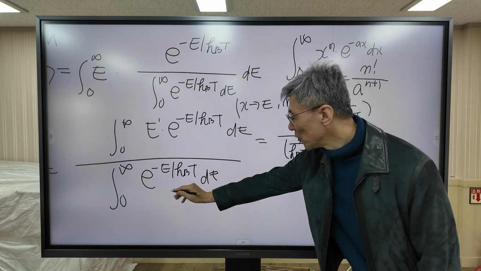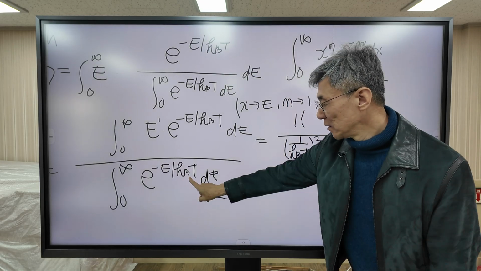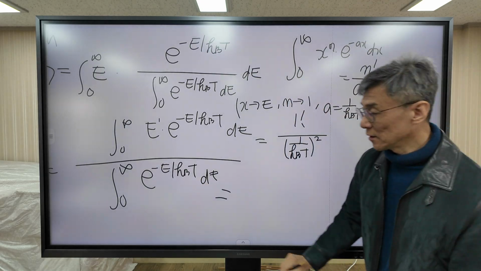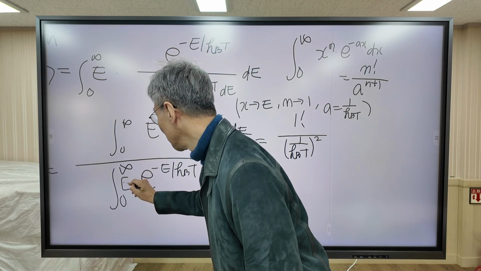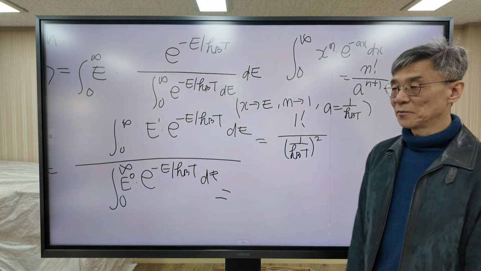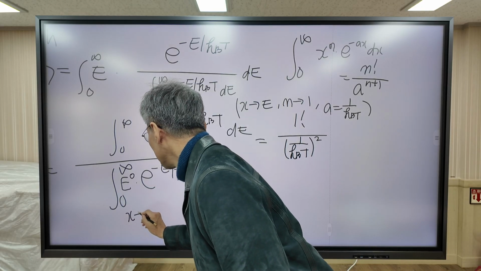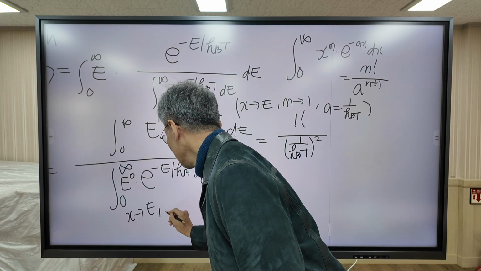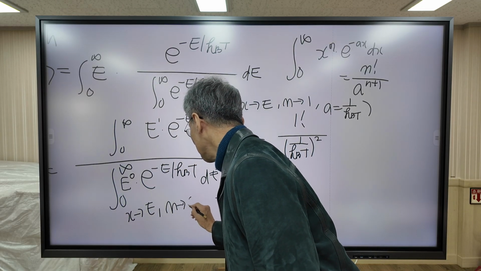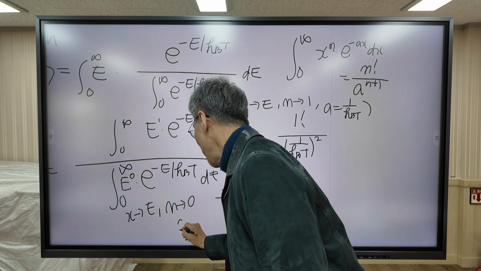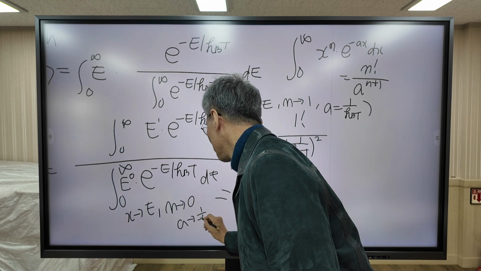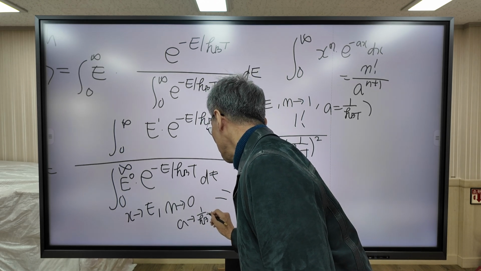Okay, now I'm going to evaluate the denominator. The denominator here is E to the 0. Similarly, x corresponds to E, n corresponds to 0, and a corresponds to 1 over kBT.